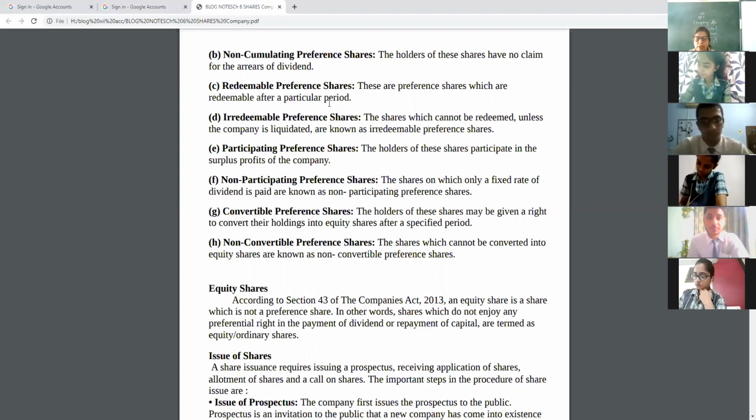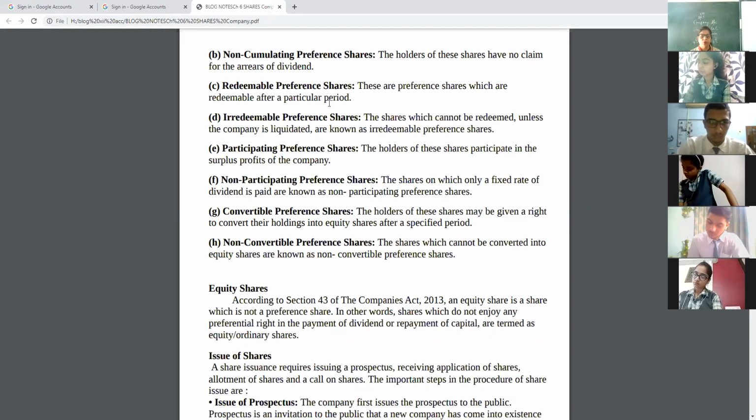The next is participative preference shares. The holders of these shares participate in the surplus profits of the company. I am going to give you an example, because that question came in the exam.